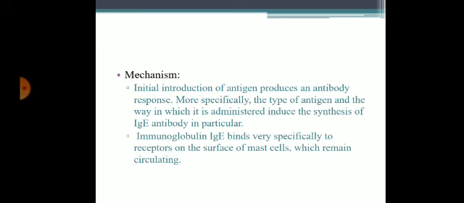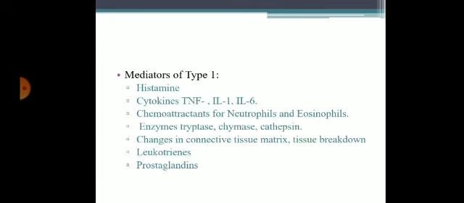The initial introduction of antigen produces an antibody response. More specifically, the type of antigen and the way in which it is administered induces synthesis of IgE antibody in particular. This immunoglobulin IgE binds very specifically to Fc receptors which are present on the mast cells, which remain in the circulation.